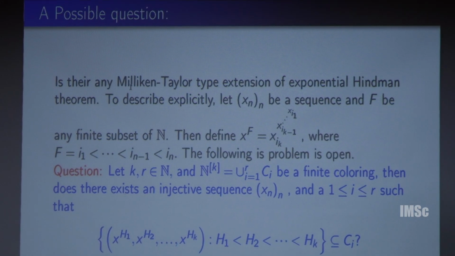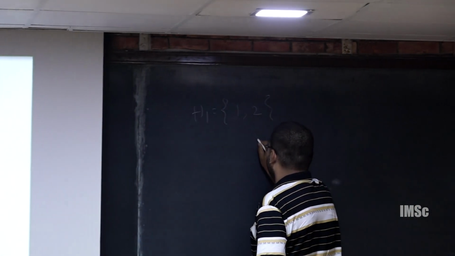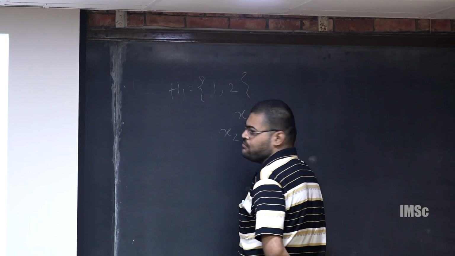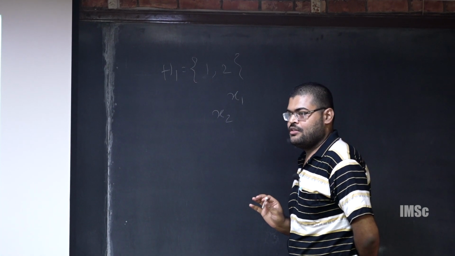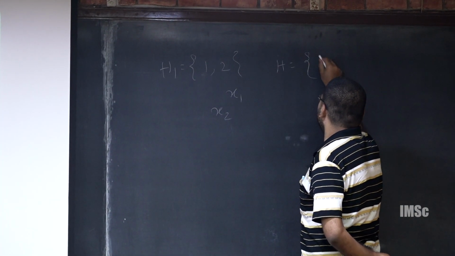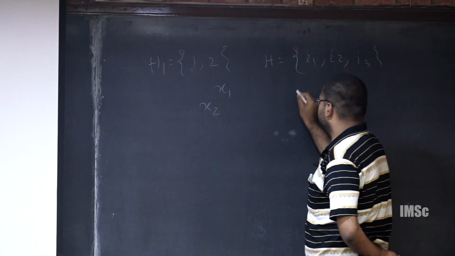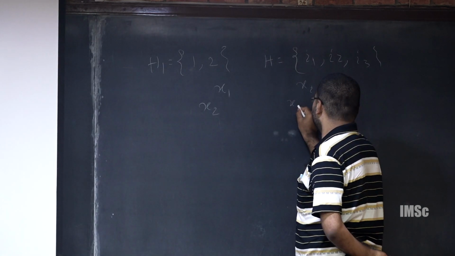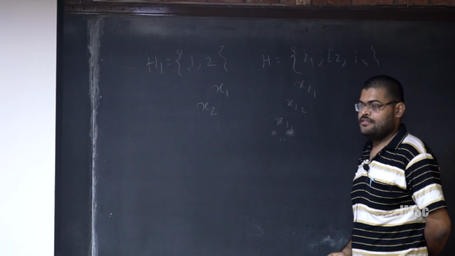If h1 is equal to, suppose, 1 2, then x1 x2. If h is equal to i1 i2 i3, then x_{i1} x_{i2} x_{i3}. Is the set the same as i2, i1, i3?